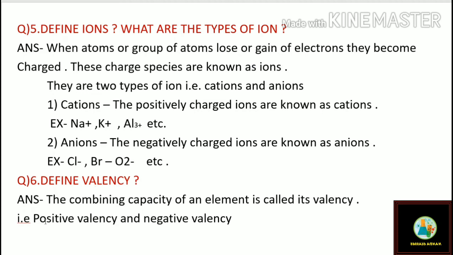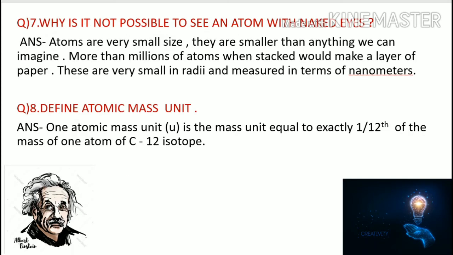Next, go to question number 7: why is it not possible to see an atom with naked eyes? The answer is that atoms are very small in size, smaller than anything we can imagine. Millions of atoms when stacked would make just a layer of paper. They are very small in radii and are measured in nanometers.